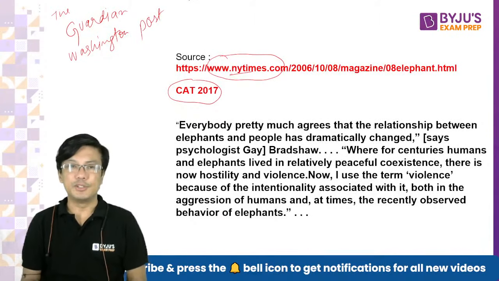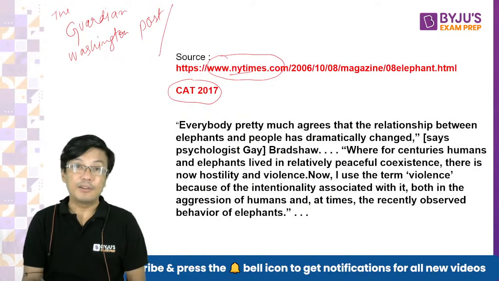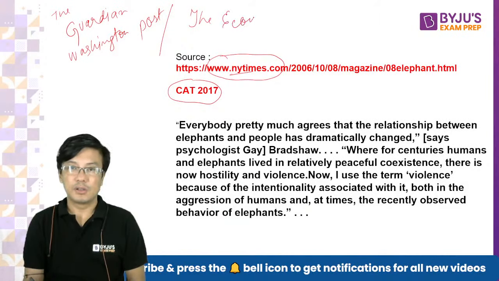So this is another newspaper which you are likely to come across very commonly. Apart from this, you can think of magazines like The Economist, right? Is one magazine which they use to a great extent. Then there is this magazine called the Scientific American, right?